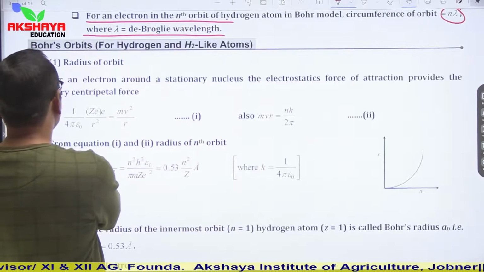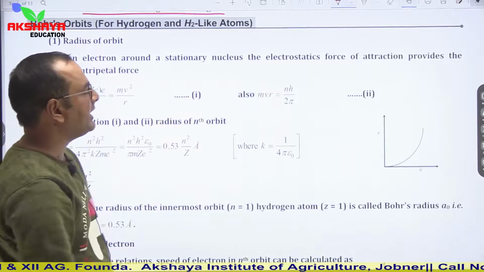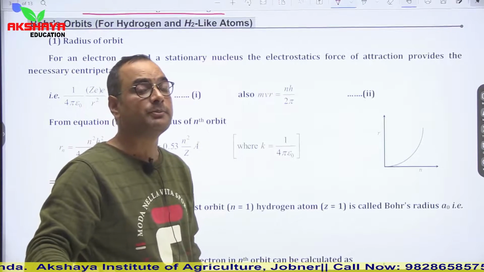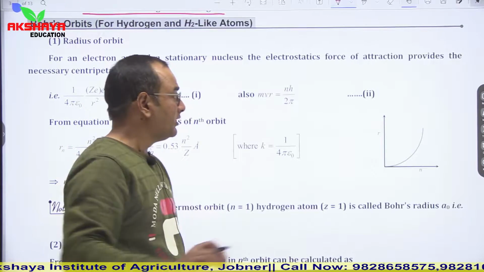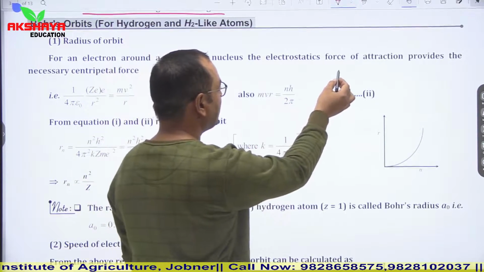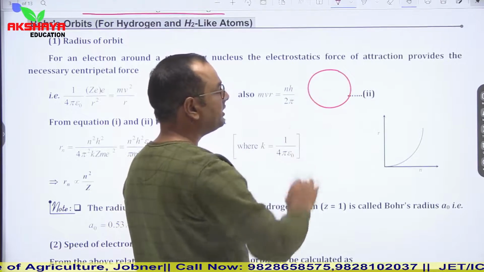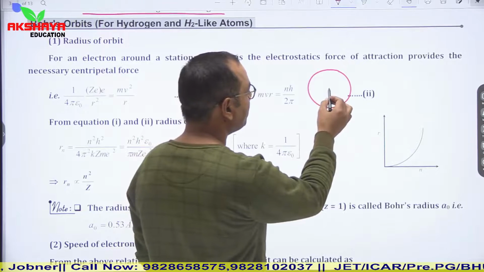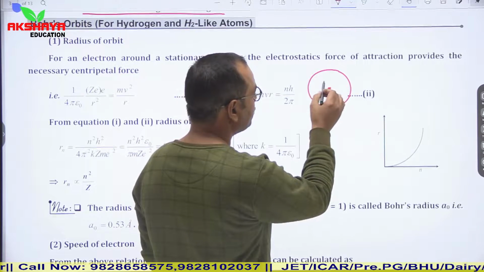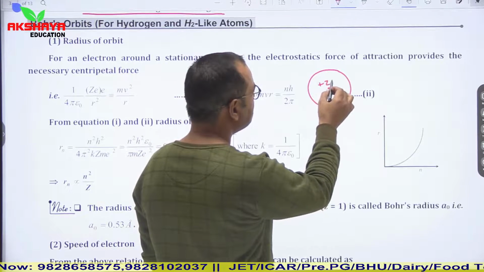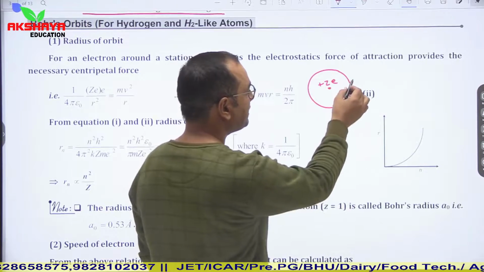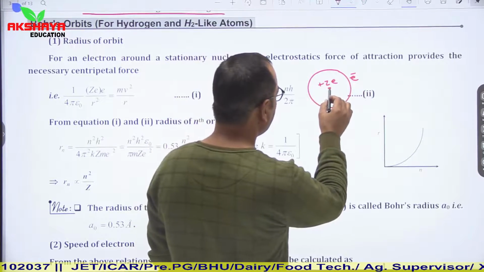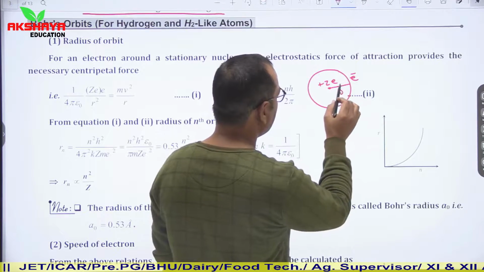Now see, Bohr's orbits for hydrogen and hydrogen-like atoms. So here we talked about two postulates. The third postulate is that whenever an electron revolves in a circular path, the required centripetal force is provided by electrostatic force. So this is the nucleus, which is positively charged, its charge is plus Ze. The electron is revolving, which is negatively charged, and let us say the radius of this orbit is r.